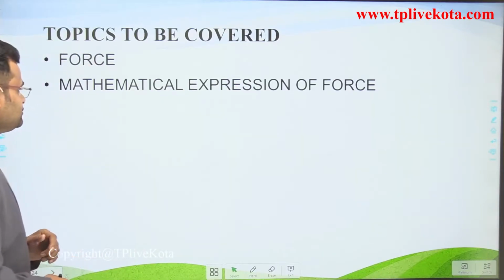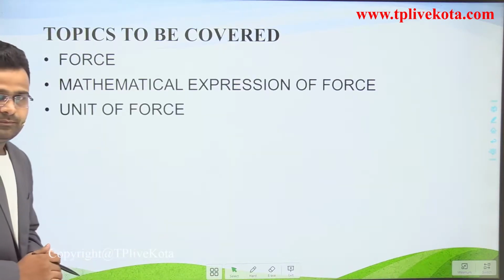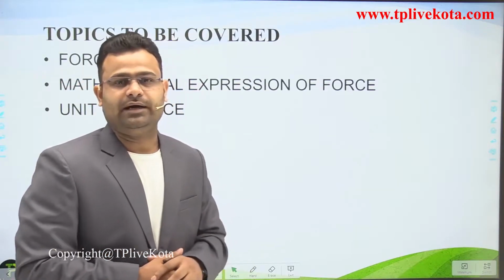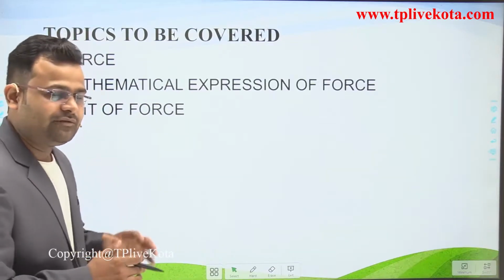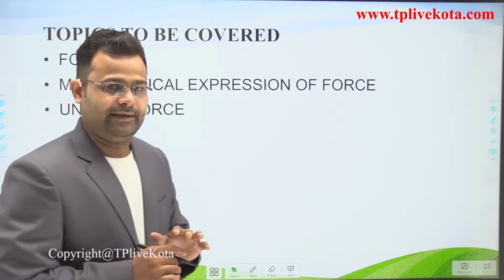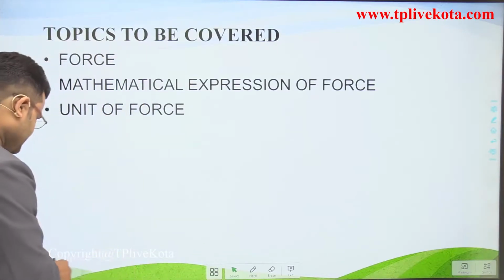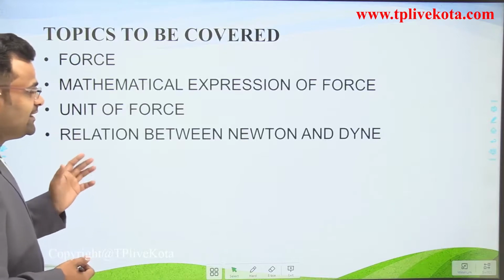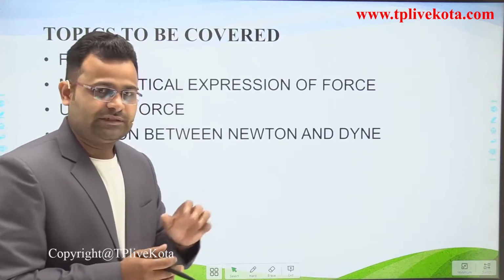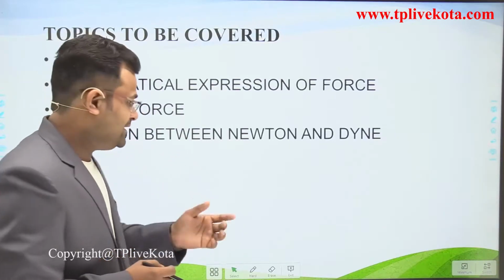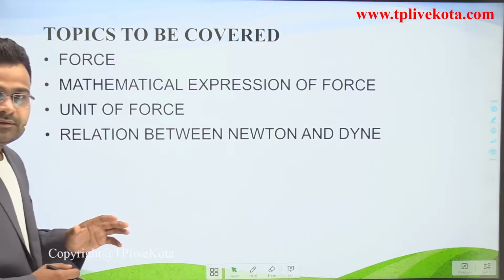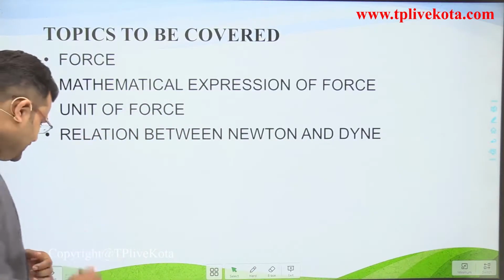Next is the unit of force. Just like when we measure mass, we use kilogram and gram, similarly when we measure force, we use new units called Newton and Dyne. We will discuss this in future slides. Next is the relation between Newton and Dyne. Both are units of force, just like kilogram and gram. We make the relation between Newton and Dyne.